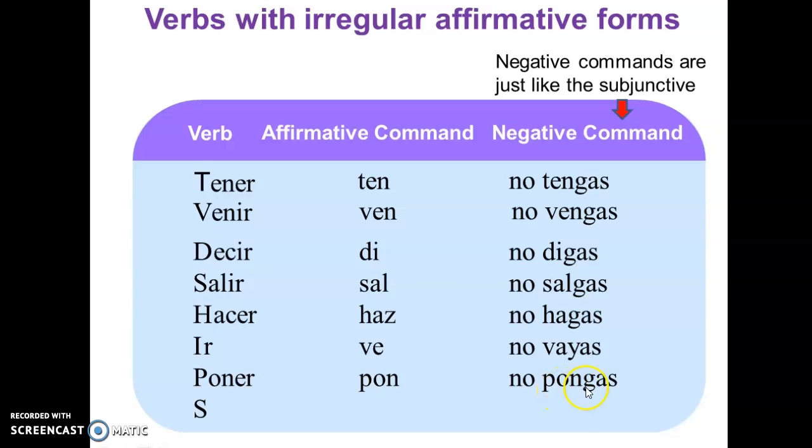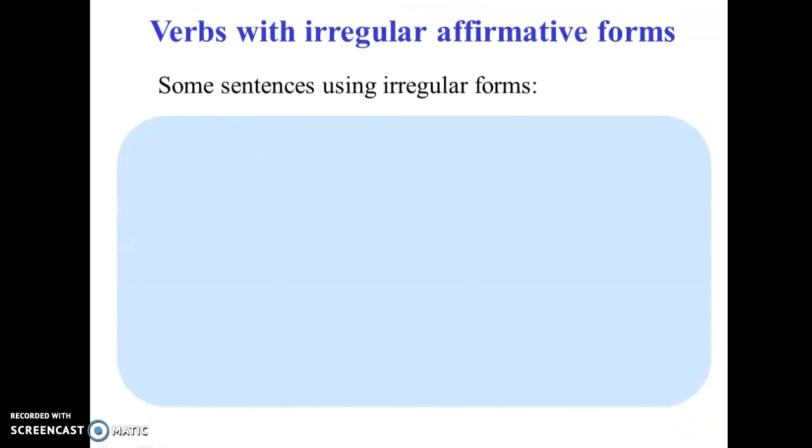No pongas, don't put. Ser, that's to be. So be, sé, don't be, no seas. This is the affirmative command. So these are more like monosyllables, and irregular because, as you can see, they change a little bit in the negation, in the irregular form.